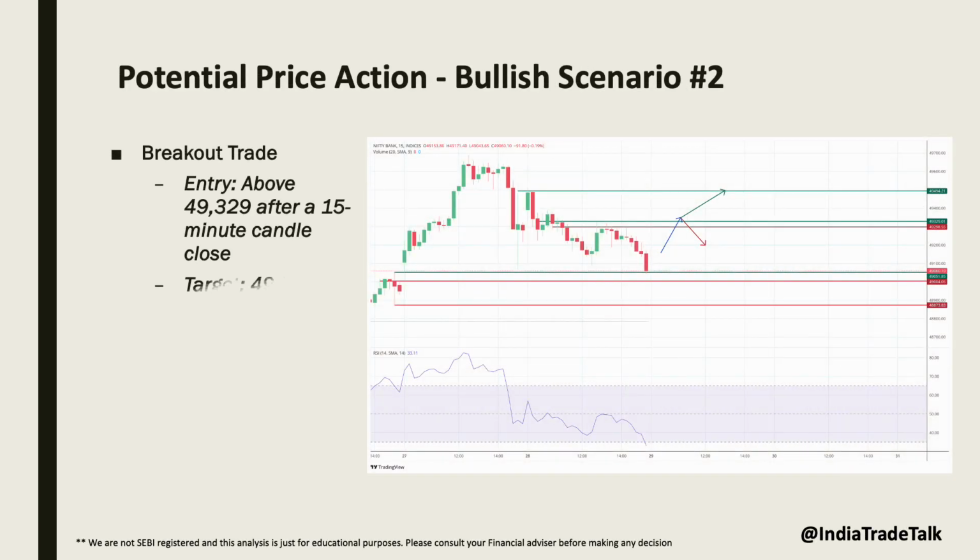Alternatively, here is a possible bullish breakout price action. We can enter above 49,329 after a 15-minute candle closes above this level, targeting 49,500 with a stop loss at 49,200. If we see two consecutive candles closing below 49,300, we should still close the trade in loss.